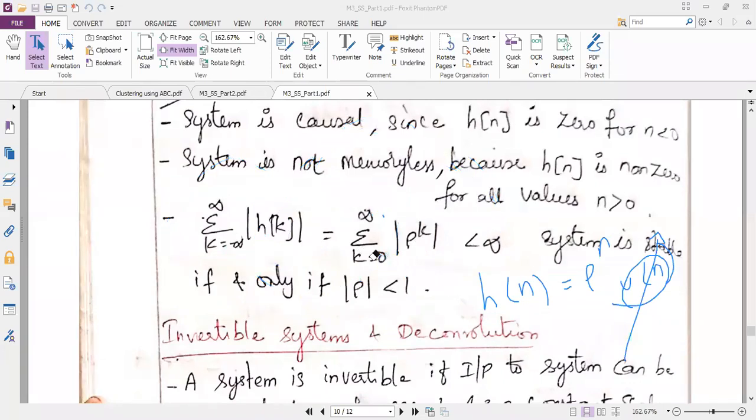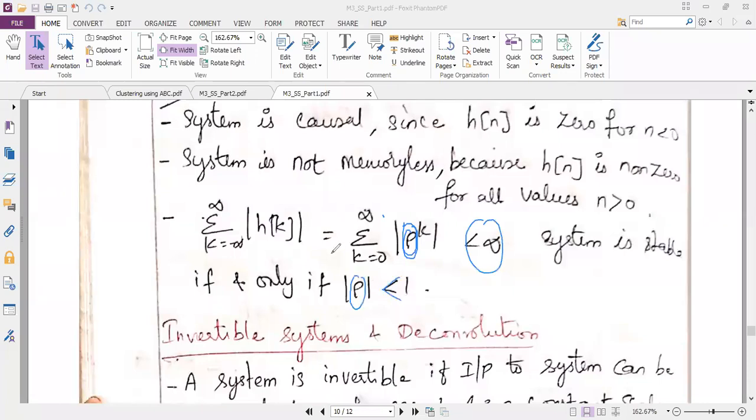Along with this, I have to write one more thing: my rho value should be bounded. This rho is the main parameter which decides whether the sum will be less than infinity or greater than infinity. If rho power k should be less than infinity, the value of rho should be very small. So I am writing the condition: this will be satisfied only when the magnitude of rho is less than 1.